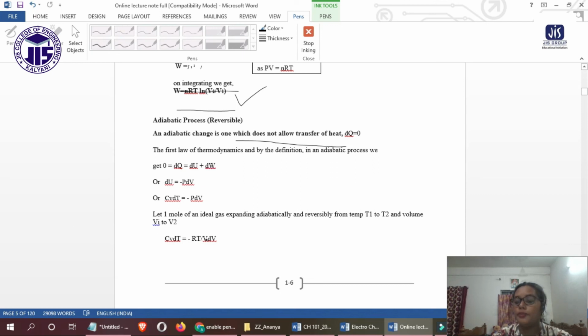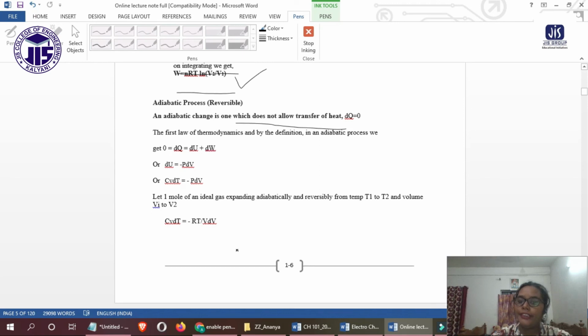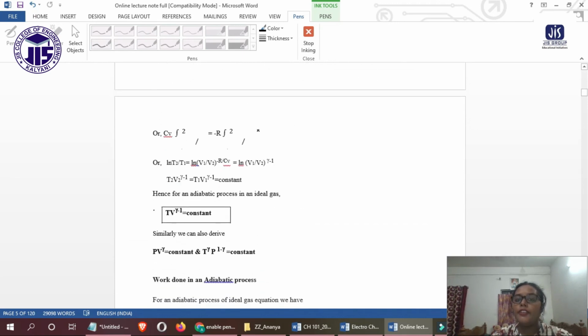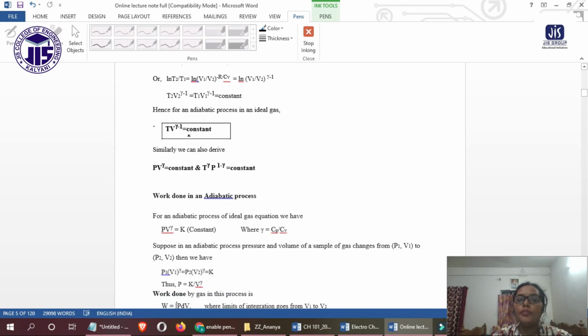Let 1 mole of an ideal gas expand adiabatically and reversibly from temperature T1 to T2 and volume V1 to V2. At that time, Cv dT equals minus RT by V dV. If we integrate, we get ln T2 by T1 equals ln V1 by V2 to the power R by Cv. After that we get TV to the power gamma minus 1 is constant. Similarly, we can derive PV to the power gamma is constant, and T to the power gamma P to the power 1 minus gamma is constant.